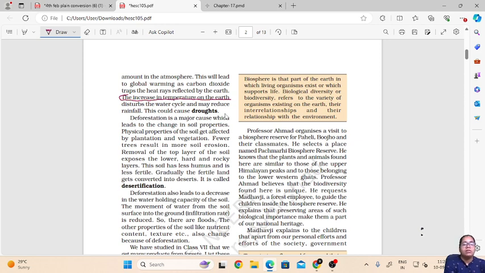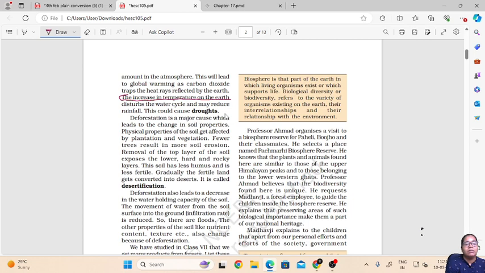So the carbon dioxide gas remains trapped in our atmosphere, it will capture the heat, and that will lead to global warming, as in increasing the temperature of the earth.